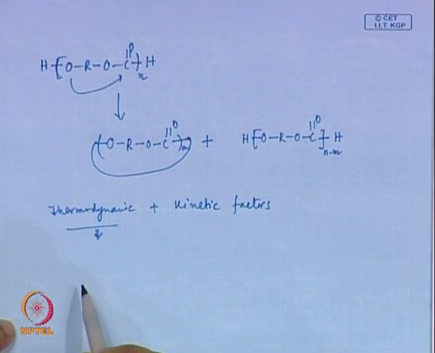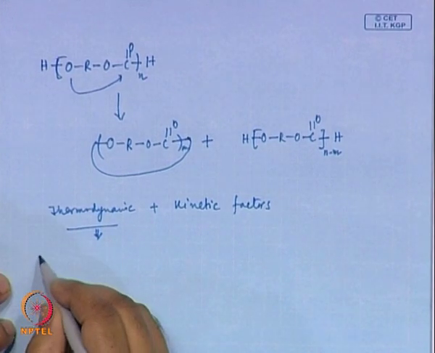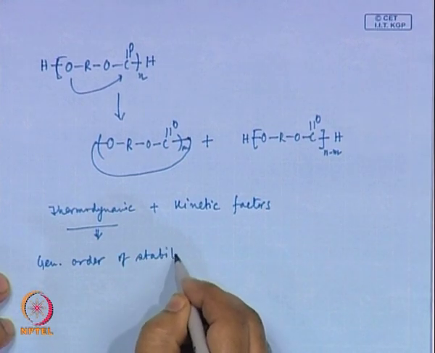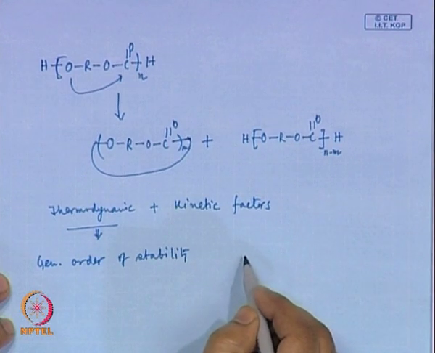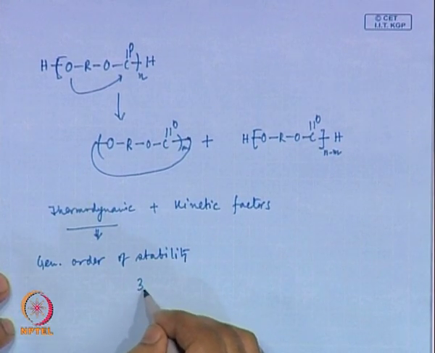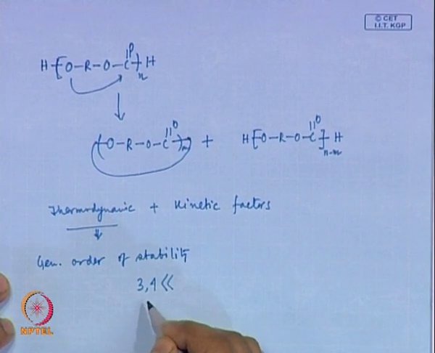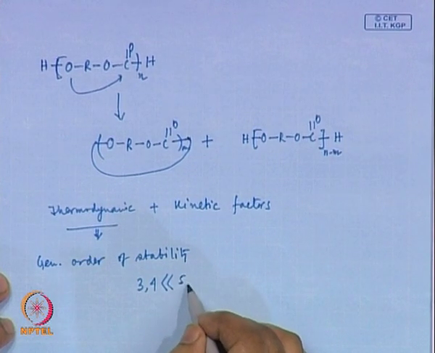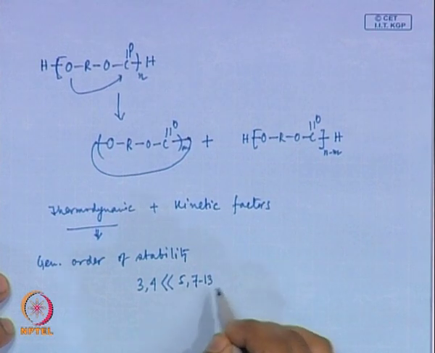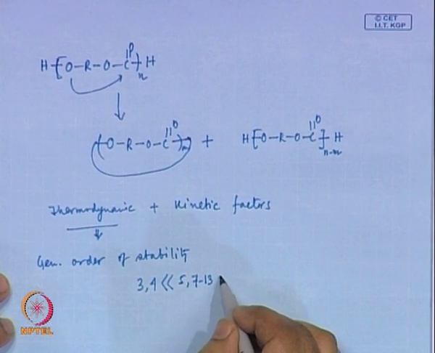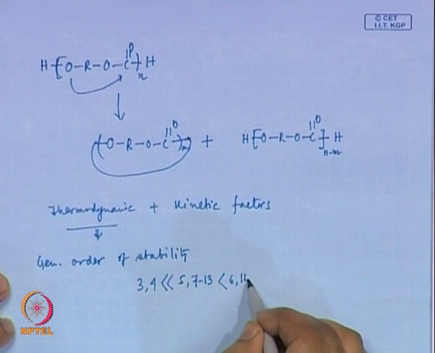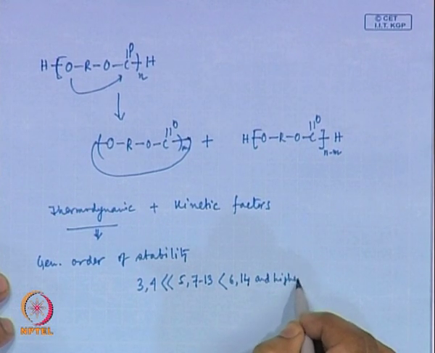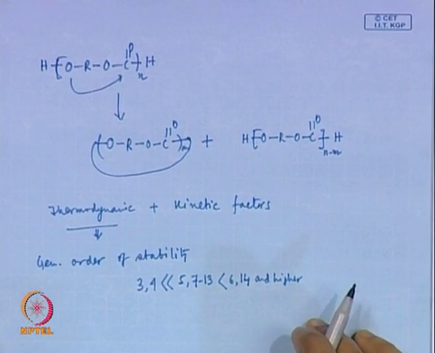For example, we know from our organic chemistry knowledge that the general order of stability of different ring structures is as follows: a ring containing 3 or 4 atoms is least stable, compared to a 5 membered or 7 to 13 membered ring, which is even less stable than a 6 membered or a 14 membered ring and higher, and that we know from our organic chemistry knowledge.